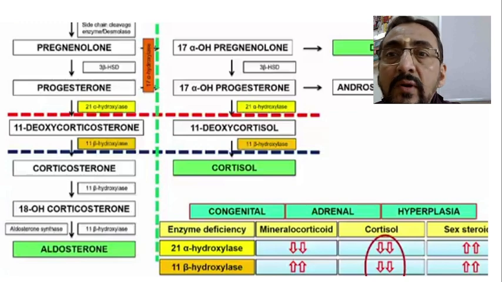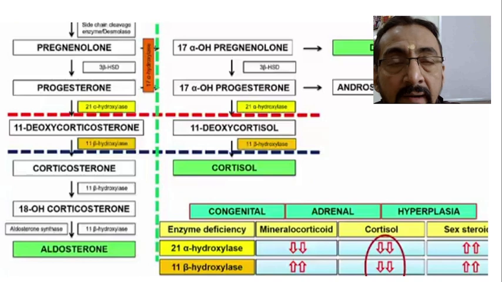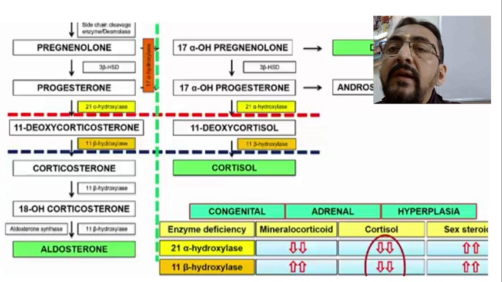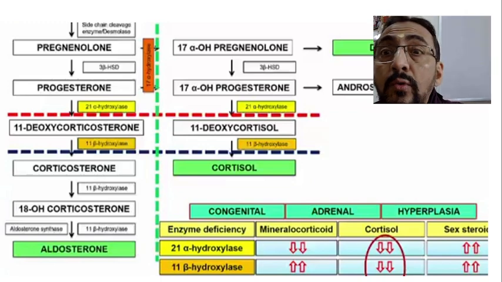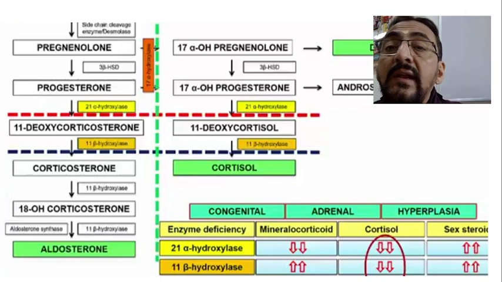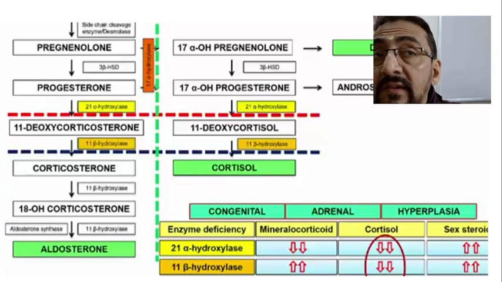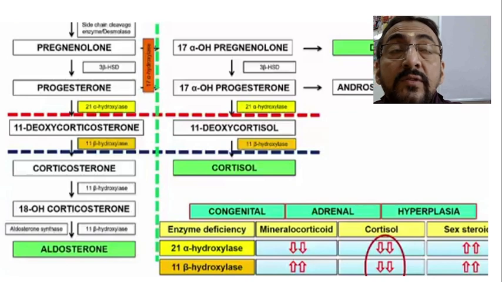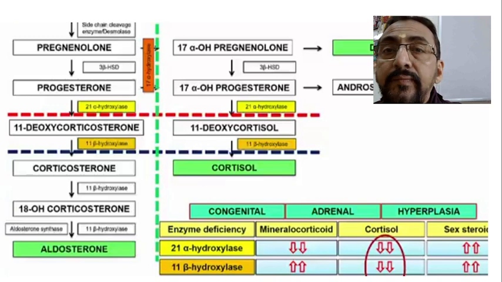Once the cholesterol enters the adrenal gland, the first step is cholesterol side chain cleavage, which we discussed in the last class, and there is a protein called the StAR protein, which is also a rate limiting protein.